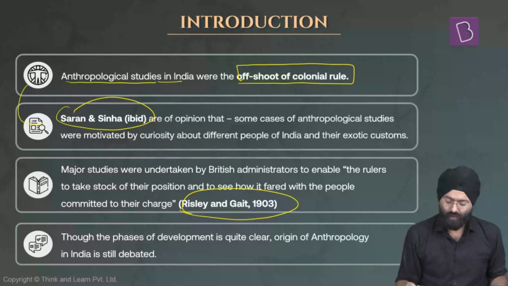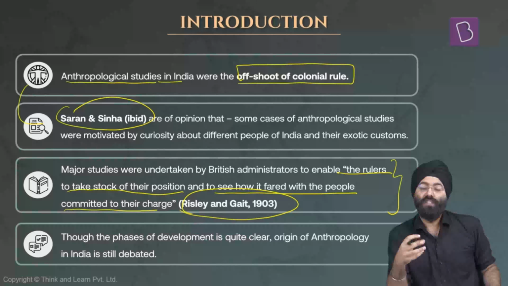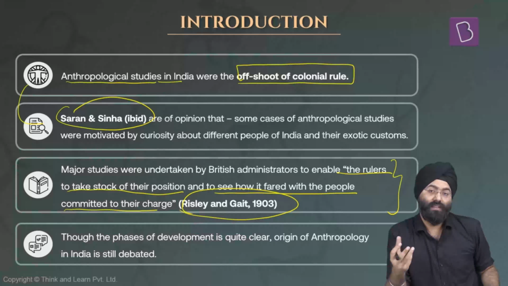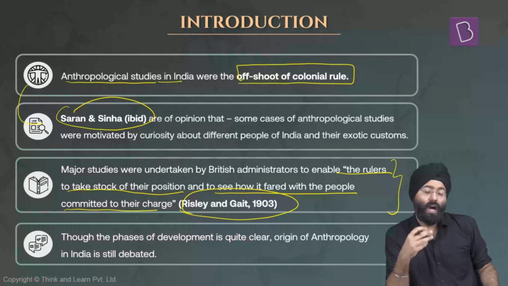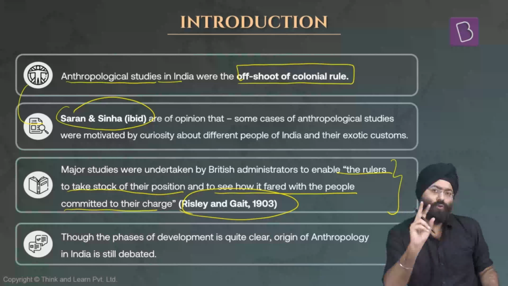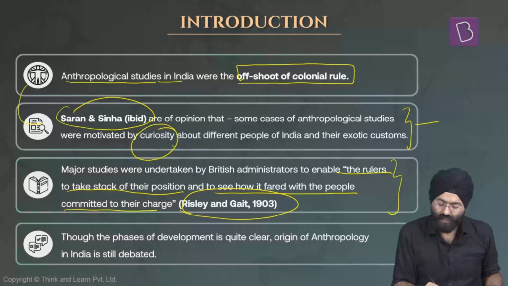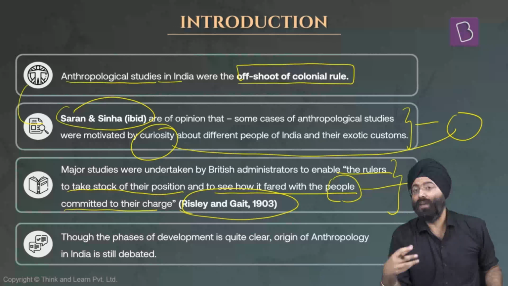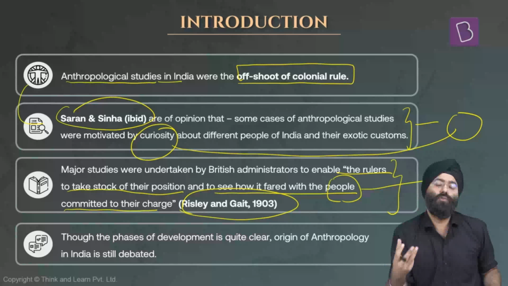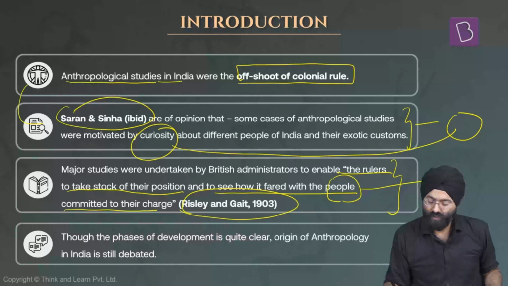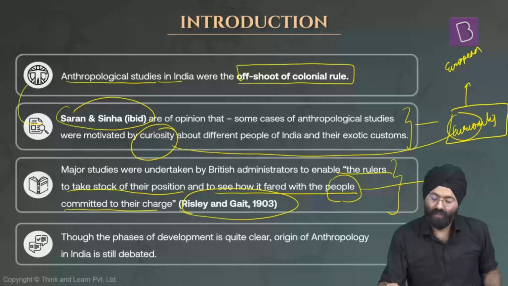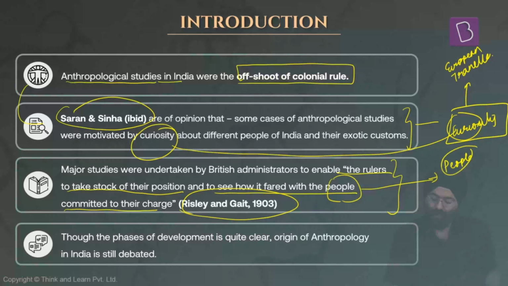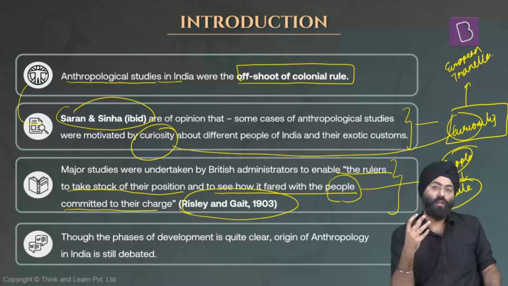On the other hand, it is said that the rulers wanted to take stock of the position and see how it fared with the people committed to their charge. That means that when the British started ruling India, they wanted to understand the people. So this was another reason. Whenever you come across the question of why or how anthropology in India started, introduce it with two major concepts. First is the word curiosity, and second is to understand the people, because the rulers who came to India were foreigners. In order to understand practices like the caste system, the concept of marriage and various tribal institutions, it was very important for them in order to govern and rule. So first is curiosity, to understand, which is associated with European travelers, and second is to understand the people in order to rule. These are the two major concepts associated with it.